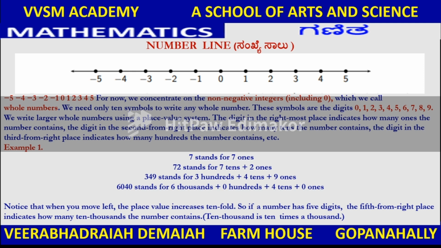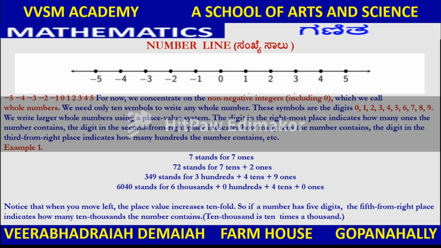When we call them whole numbers, we need only 10 symbols to write any number. These symbols are the digits 0, 1, 2, 3, 4, 5, 6, 7, 8, 9. Only the whole numbers. We write larger whole numbers using a place value system.